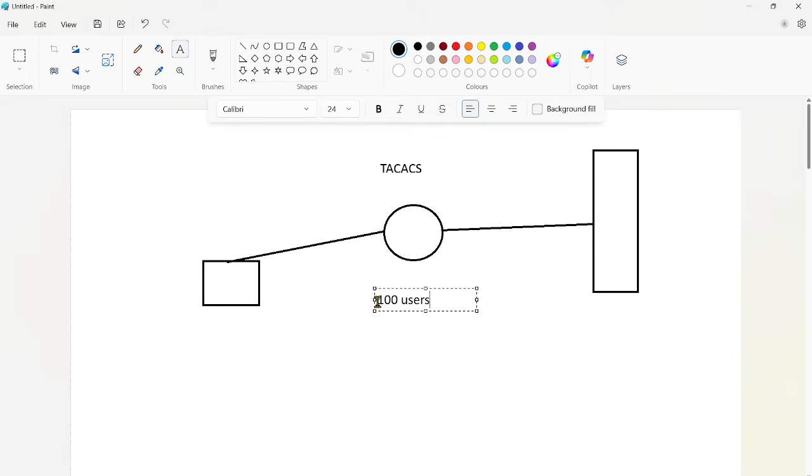If you have 100 users, you have to create 100 usernames and passwords in the routers, so that they can get access to the router CLI using SSH or telnet.